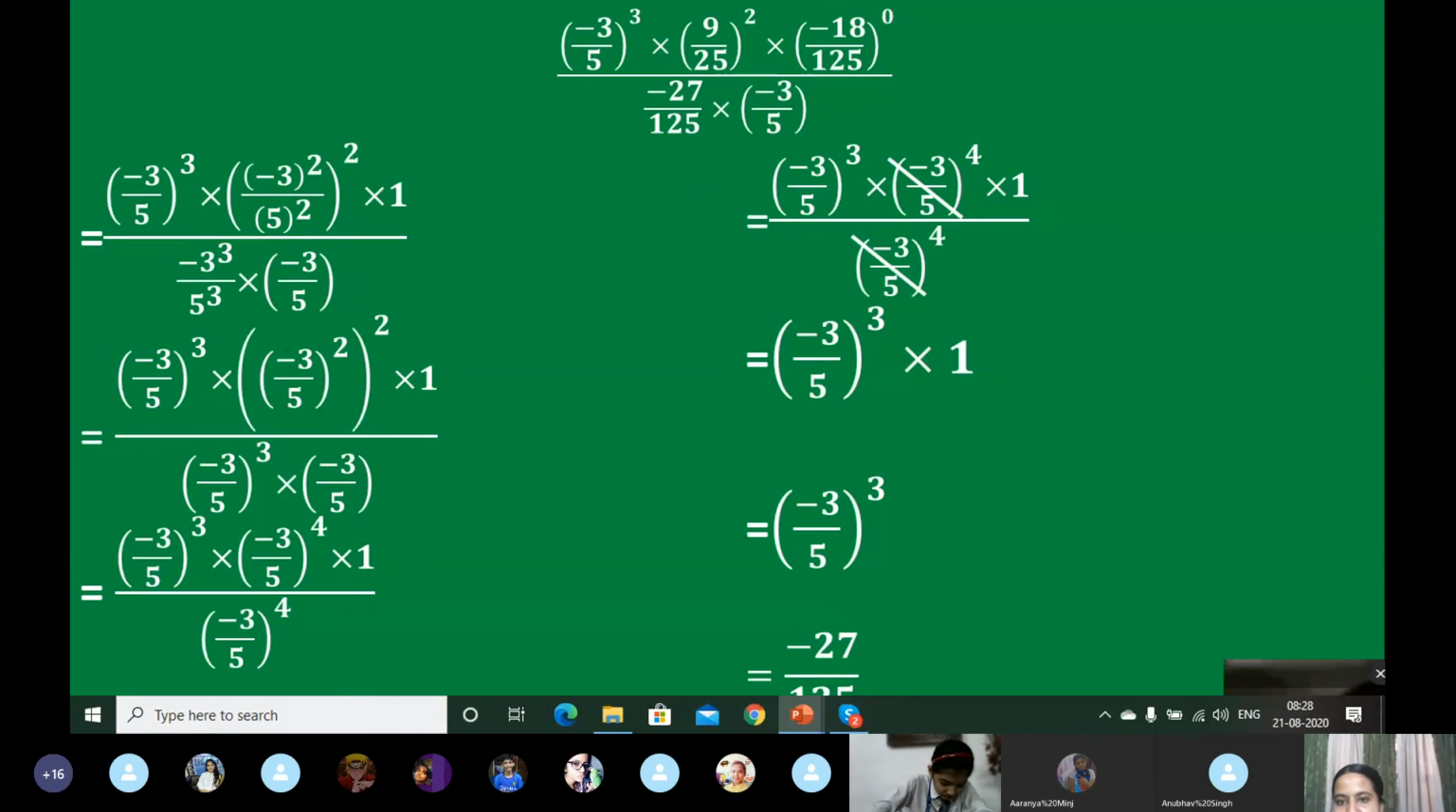Any confusion in any of the steps? Ma'am, how did you get that 4? Where? Here. Okay. See, in the denominator, if you see minus 3 by 5 to the power 3 multiplied by minus 3 by 5 and nothing is there, that means the power is 1. So 3 plus 1 is 4. Okay. Clear? Yes, ma'am. Any other confusion?